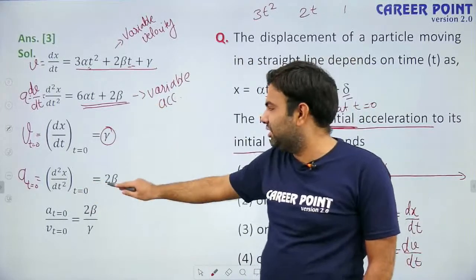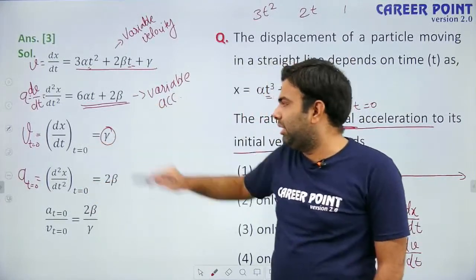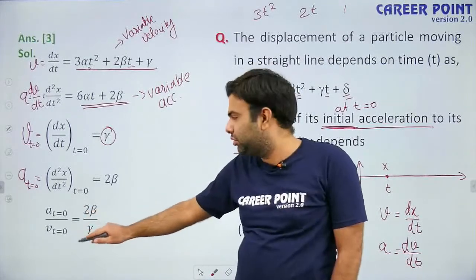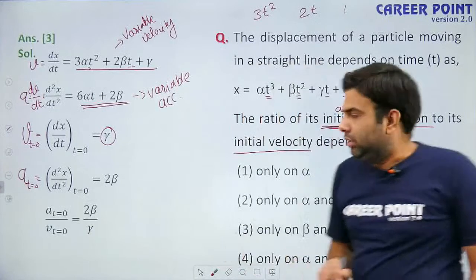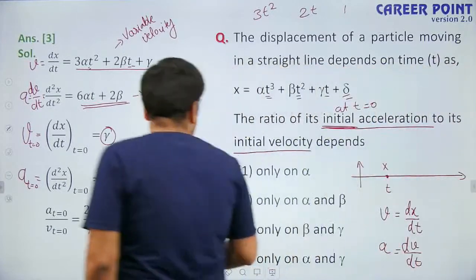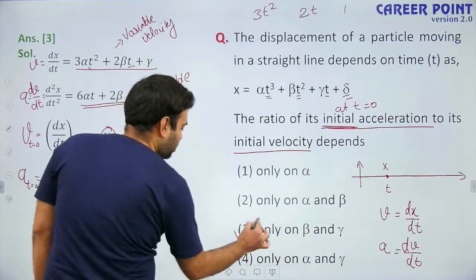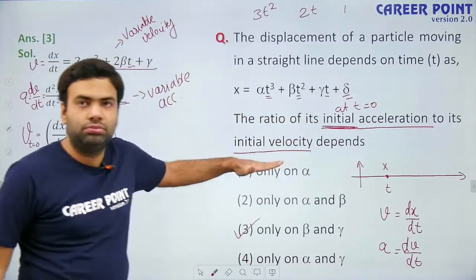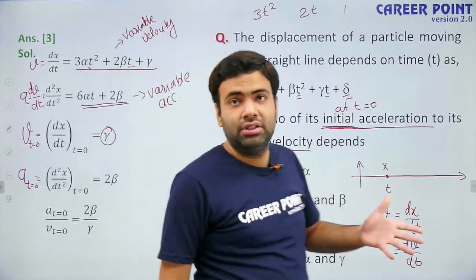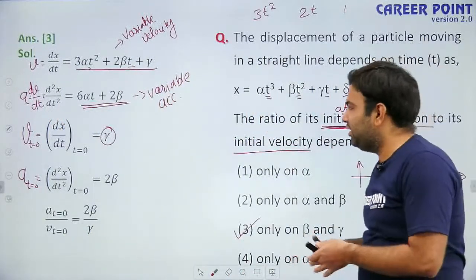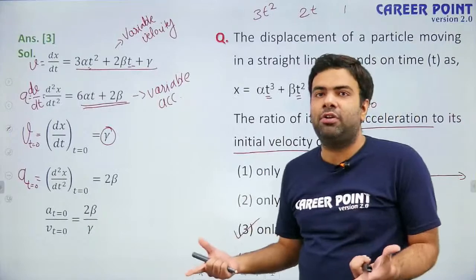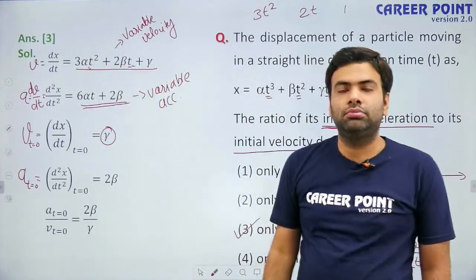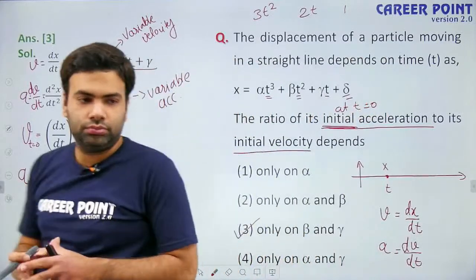So as you can see, initial acceleration is 2 beta, initial velocity is gamma. So their ratio, that means acceleration at t equals 0 and velocity at t equals 0, is 2 beta by gamma, which is only dependent on beta and gamma. So the answer is option 3. It was asking the dependency of this ratio initially. If I ask you the dependency of this ratio at any instant of time, then we will include alpha also. Is it clear to all of you?